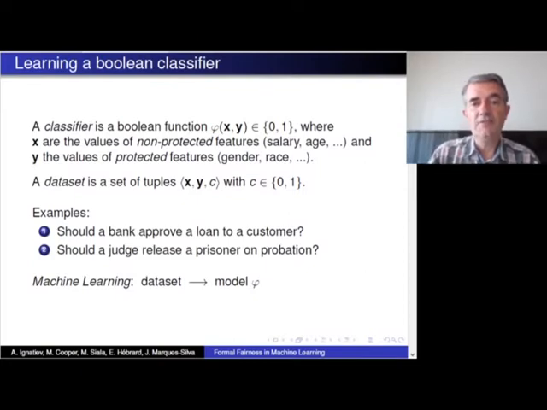And the idea is we want to learn a function, a classifier, which does not depend on gender or race or other protected features. One concrete example is whether a bank should approve a loan to a customer. We would hope that the model we learn would not take into account gender or race of the client.